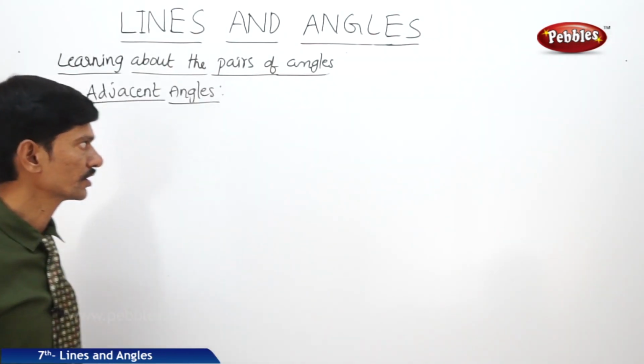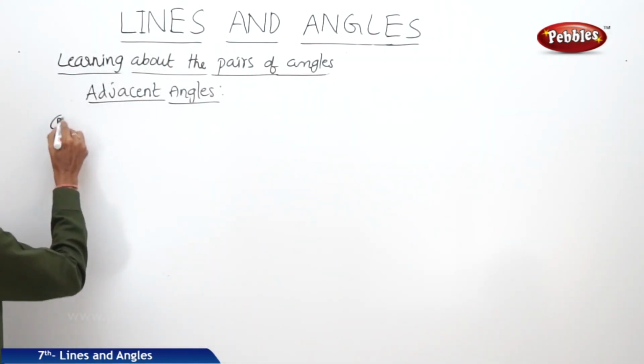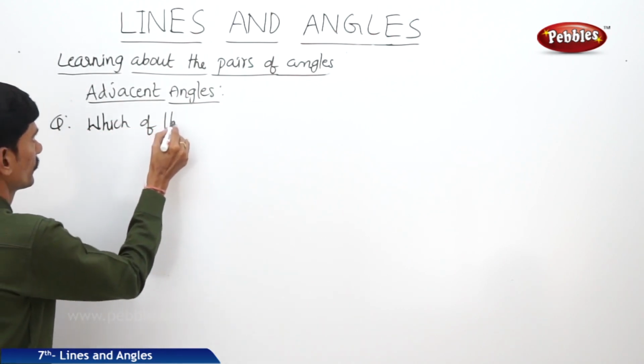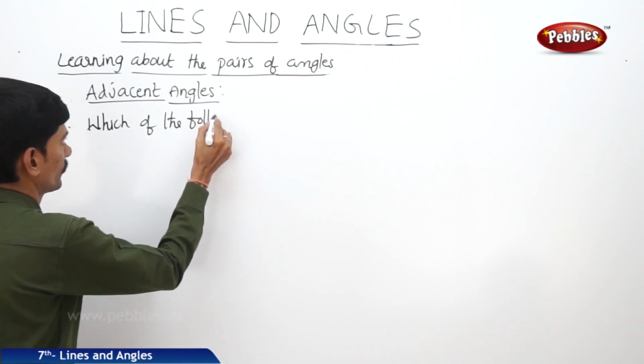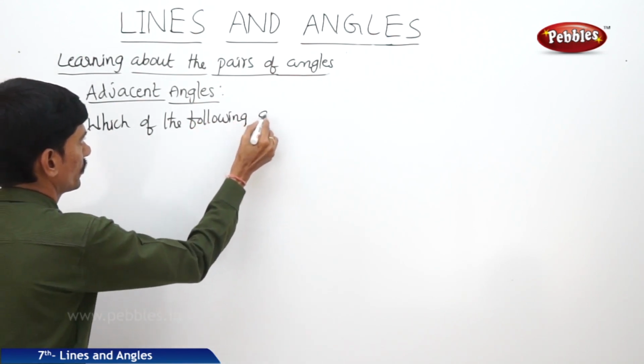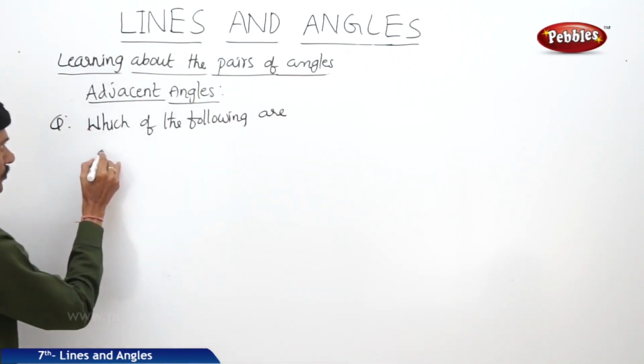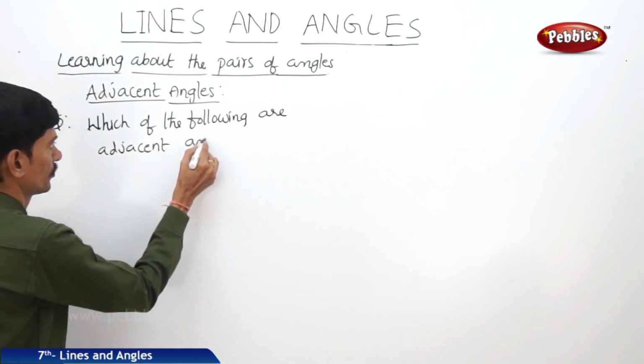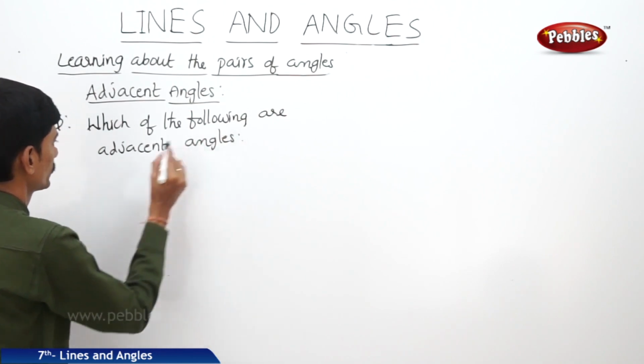Now let us solve a question based on the adjacent angles. Which of the following are adjacent angles?